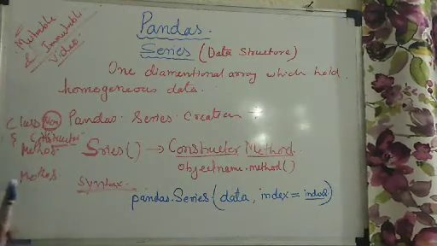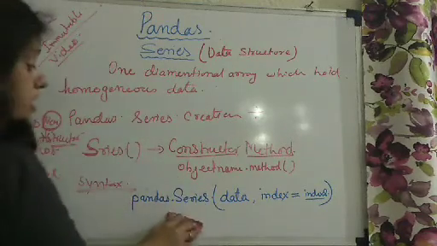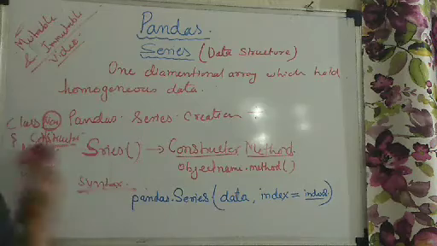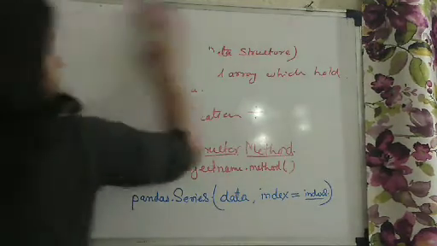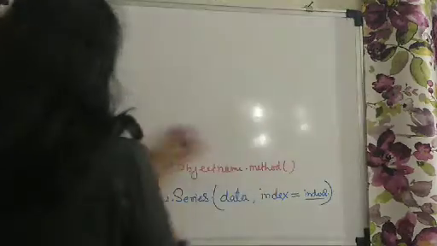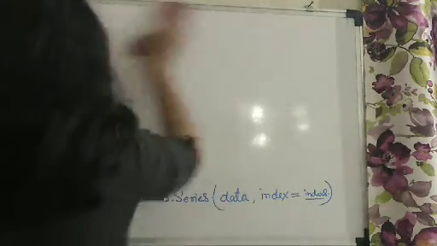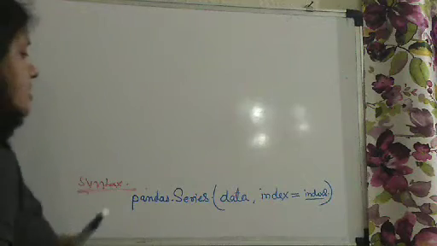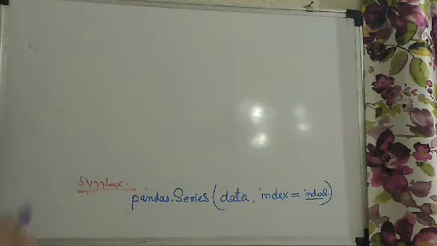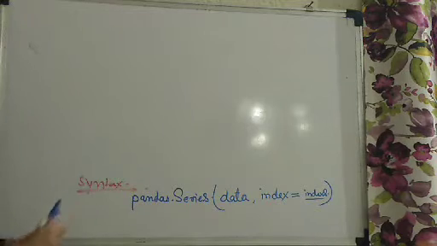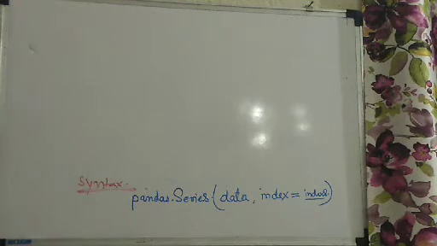Before that, let us see what are the different types of data we can mention with the Series constructor method. Always we will not mention that Series is a constructor method; normally you will find in books that Series is mentioned as a method, but for your information I mention that this is the constructor method.